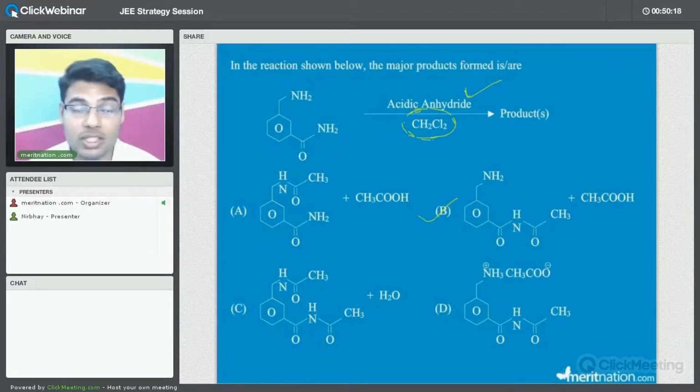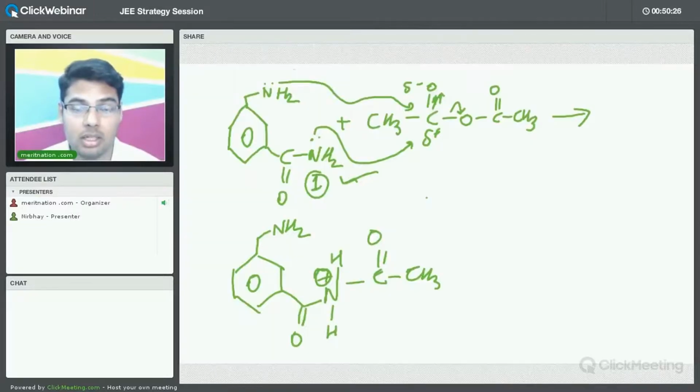But here is the problem where the JEE will confuse us. B will not be the answer. Why B will not be the answer? Let us try to analyze this part, right? So the lone pair of this nitrogen will not attack this particular carbon. Just try to think why this will not attack. This will simply not attack because that particular nitrogen is in resonance with the oxygen given.